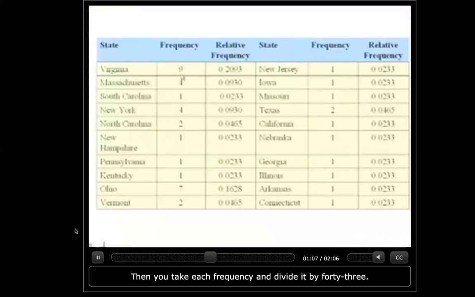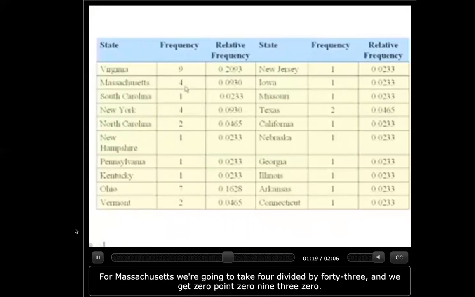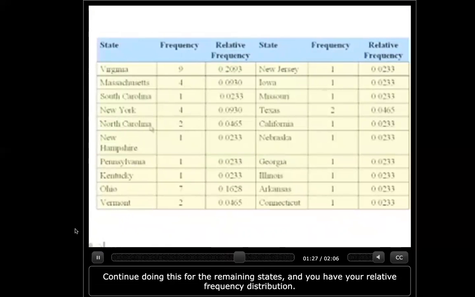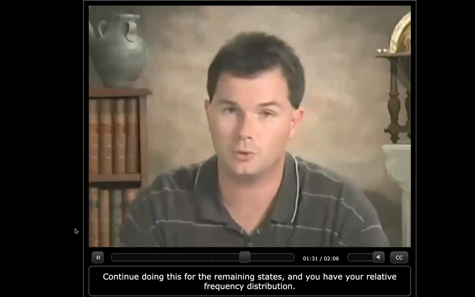Then you take each frequency and divide it by 43. So for Virginia, we're going to take 9 divided by 43, and we get about 0.2093. For Massachusetts, we're going to take 4 divided by 43, and we get 0.0930. Continue doing this for the remaining states, and you have your relative frequency distribution.